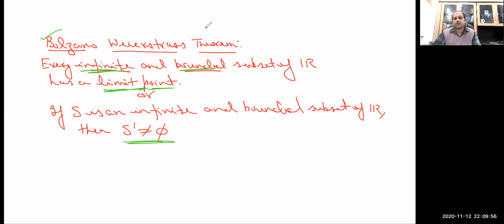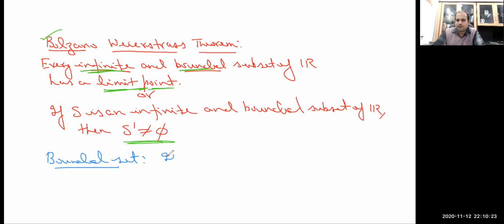The first one is what we mean by bounded set, and what we mean by completeness property of real numbers.